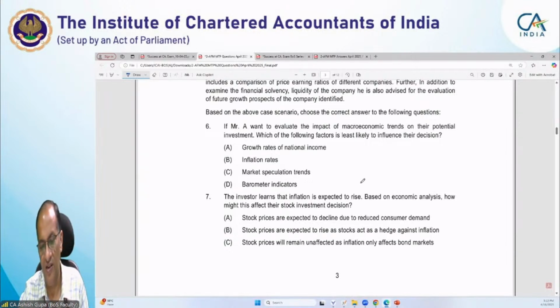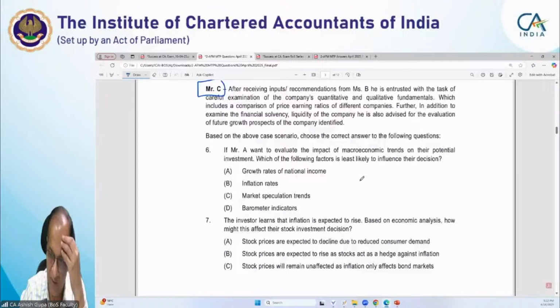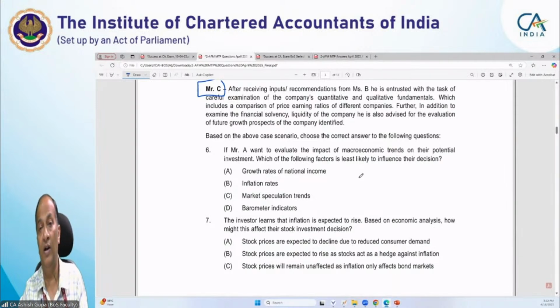Okay, now first is Mr. A. If Mr. A wants to evaluate the impact of macroeconomic trends on their potential investment, which of the factors is least likely to influence their decision? Now here they want to make their decision based on the economic factors, macroeconomic factors.